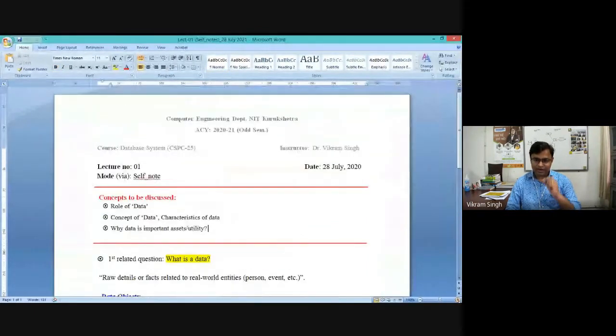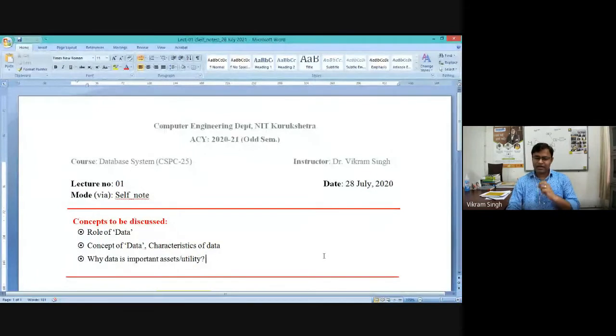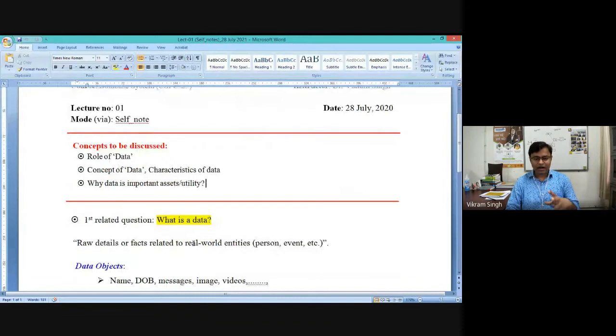Maybe a very naive answer, or maybe a very unorganized answer, something like that. The first thing I wanted to ask you, what to understand basically, is what is the role of data, how data is understood by you, what are the different characteristics of data, right? You can see the different places where data has been mentioned.